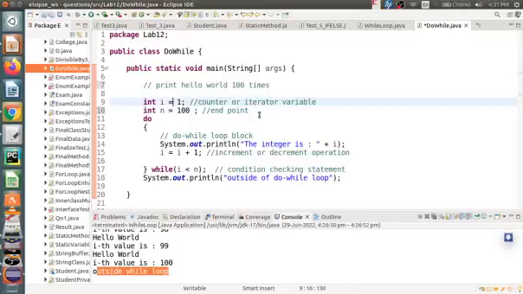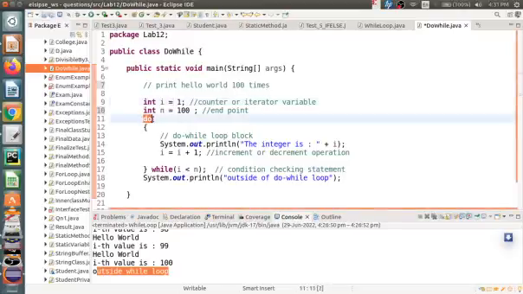Now what is the syntax? First the do keyword, then left braces, then right braces, then while i is less than n. This is the condition checking.